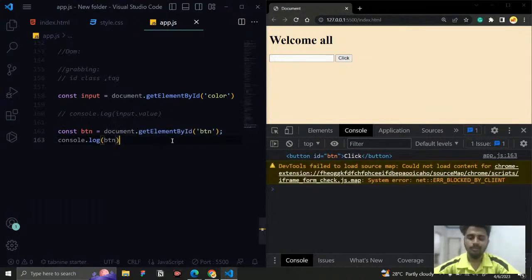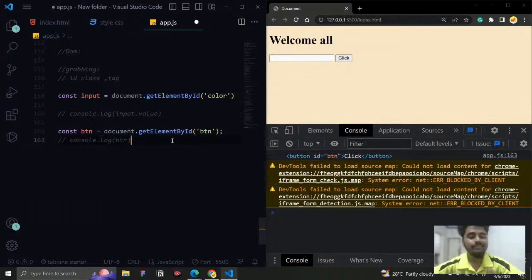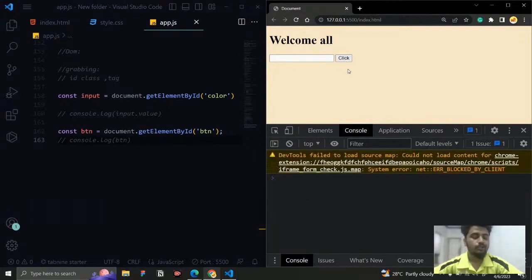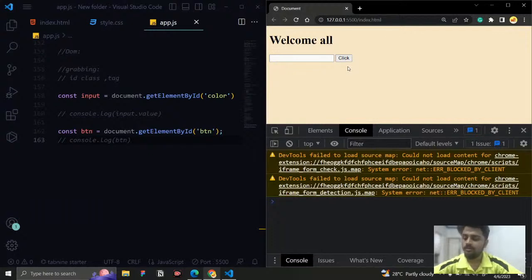The next thing we need to do is add an event listener to it. It needs to respond to a click event, right? If someone clicks it, it needs to run something, or if someone double clicks it, it needs to do something. If someone mouses over it, or drags it, it needs to do something. These kinds of things are all called event listeners. So I need to add an event listener to it.